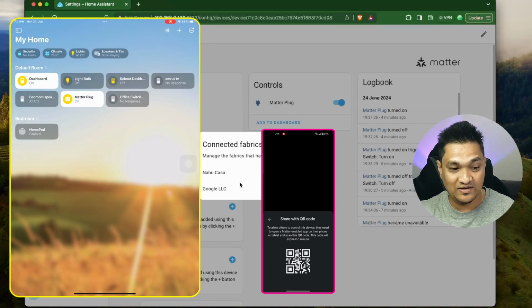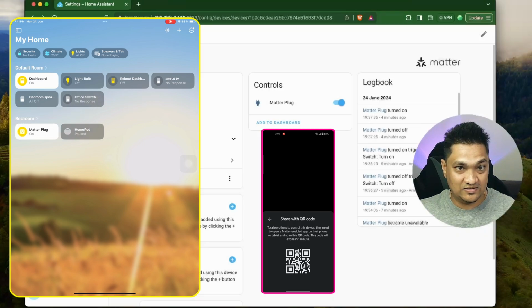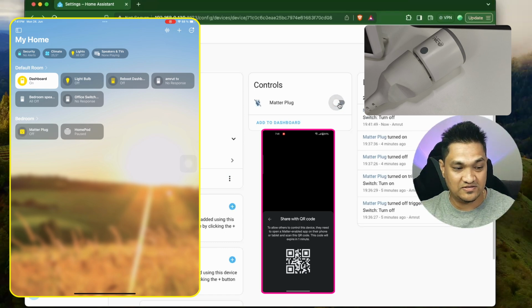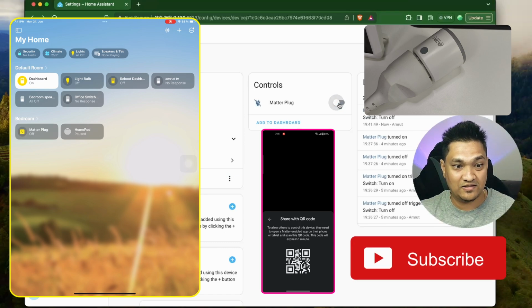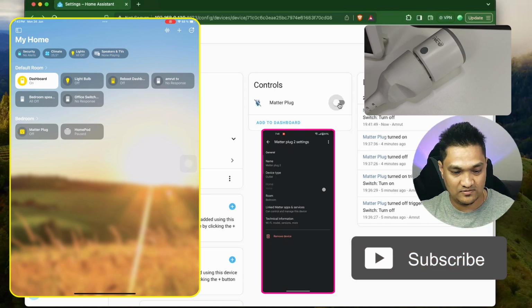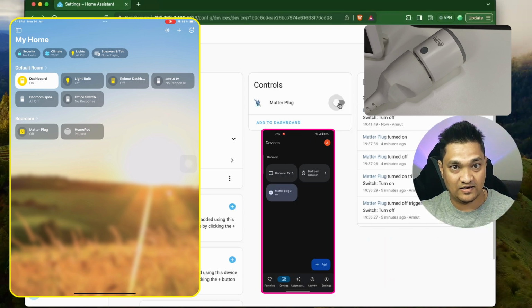So now you can see here that the Matter plug is present here, right? Let me close this window here and let's actually try turning off this device. So let me turn this off. And if you can see, it is now off in the Matter plug, as well as if I go back into my Google Home here, it is right now showing off, and this is how it is.